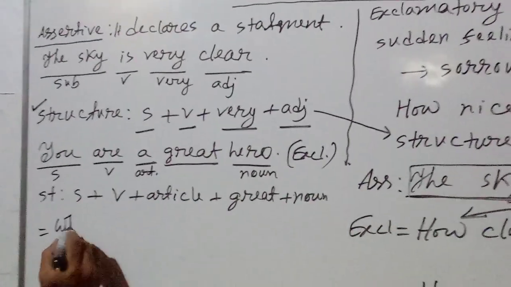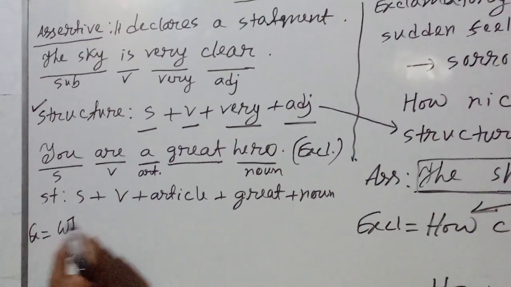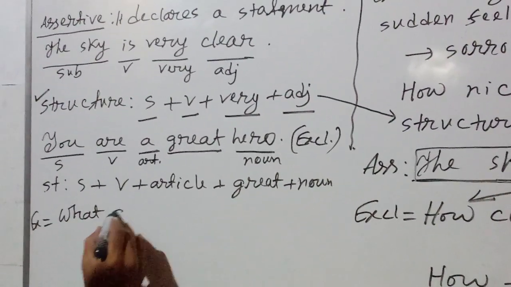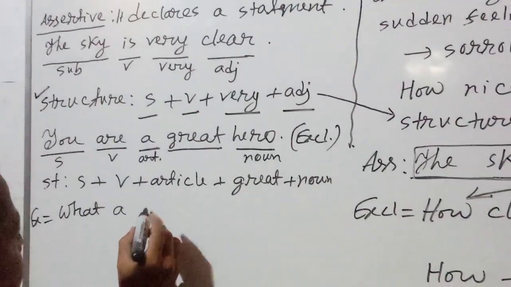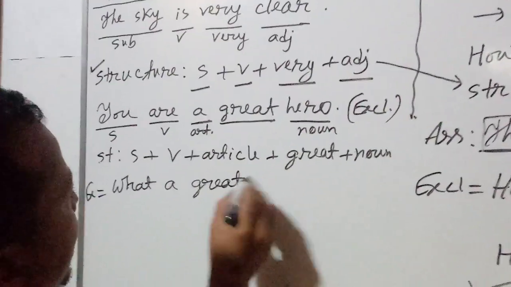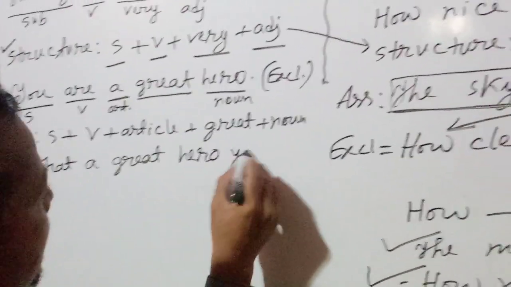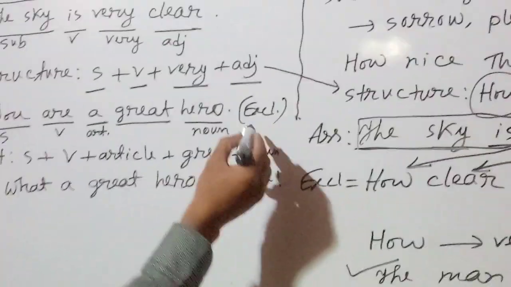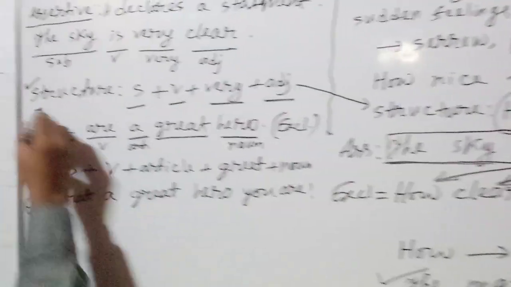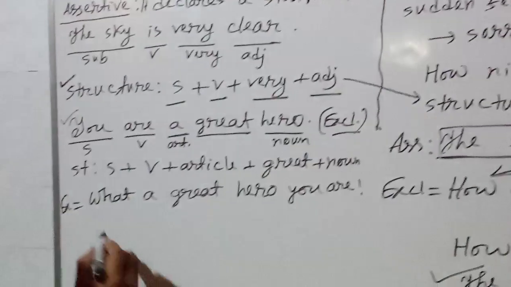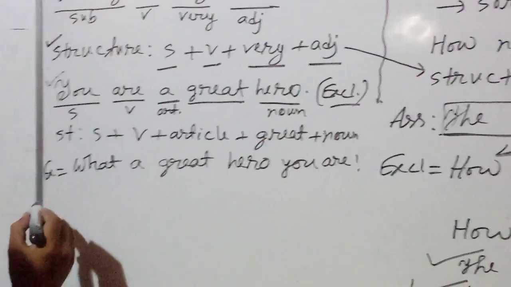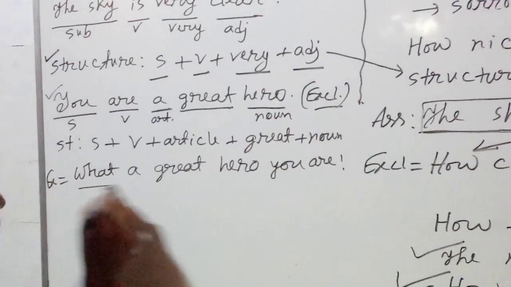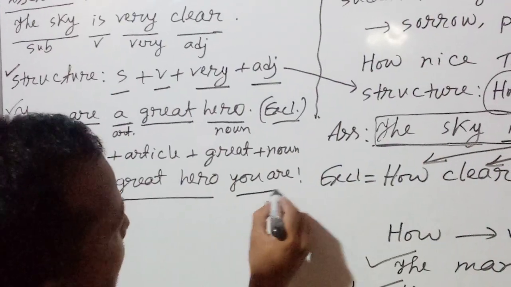What a great hero you are. You are a great hero is an example of assertive sentence. Then if we change it into exclamatory, the sentence will be what a great hero you are.